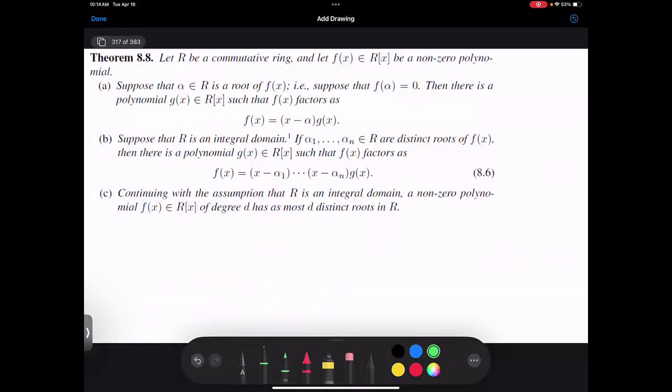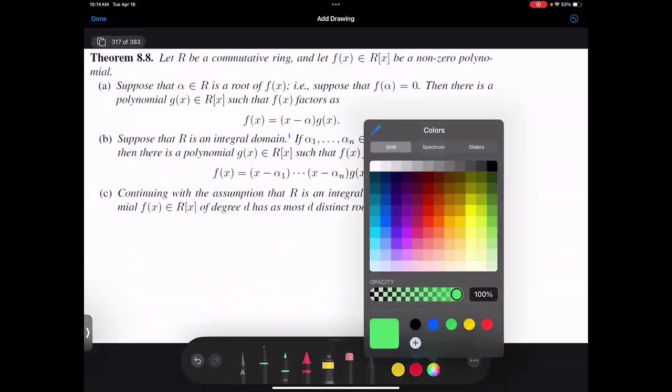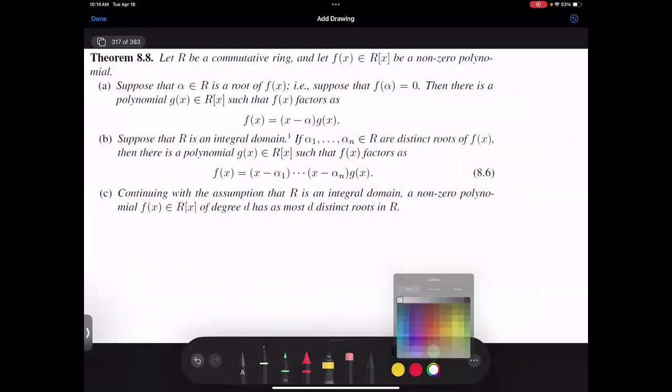All right, the next one, this problem should look familiar. So theorem 8.8. Let R be a commutative ring. Almost always our rings will be commutative. Little f of x will be a non-zero polynomial. Why do you think I want to assume f is a non-zero polynomial when I'm giving you a theorem about factoring f and finding roots?